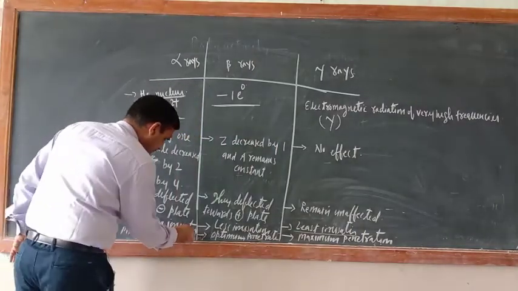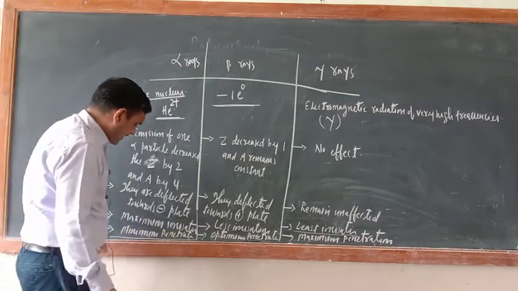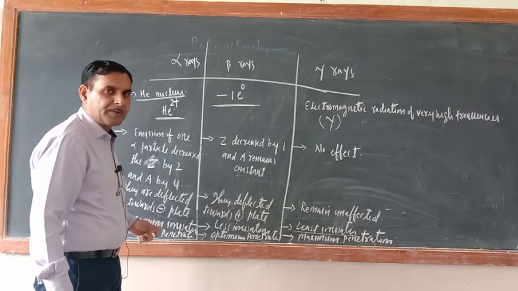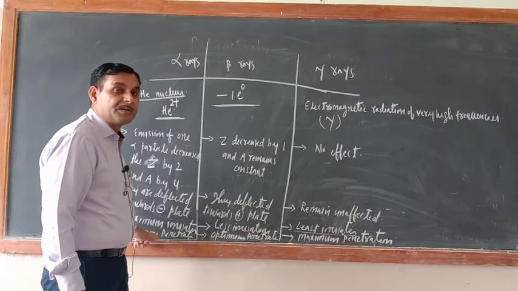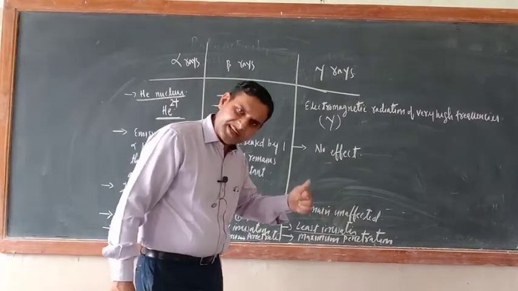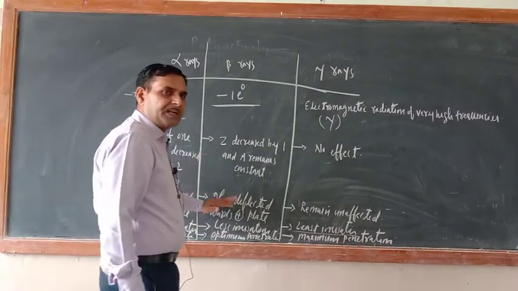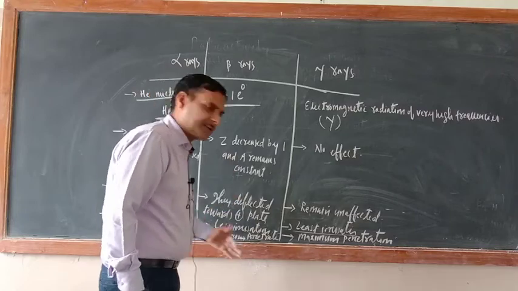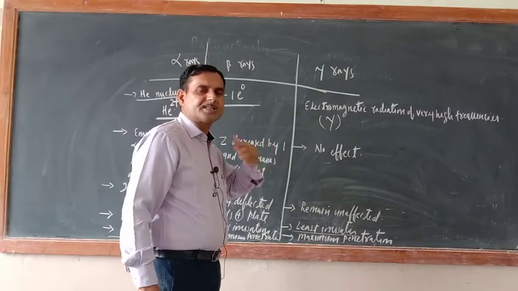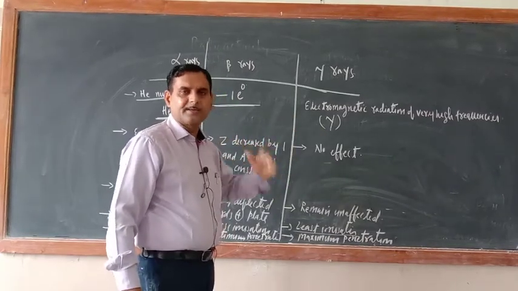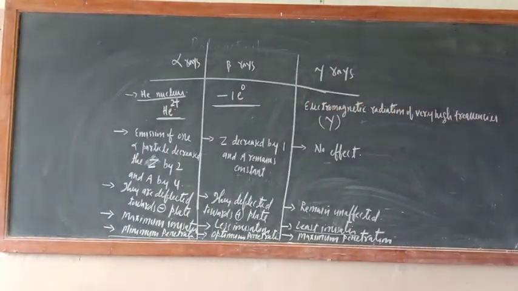What about penetration? Alpha rays penetration is minimum. Penetration means ability to penetrate anything. Their mass is more, that is why their penetration power is less. Beta rays are better penetrating than alpha rays. The maximum penetration power will be of gamma rays, because their mass is least, they can very easily penetrate. Okay, so this is all about the properties of alpha, beta and gamma rays.